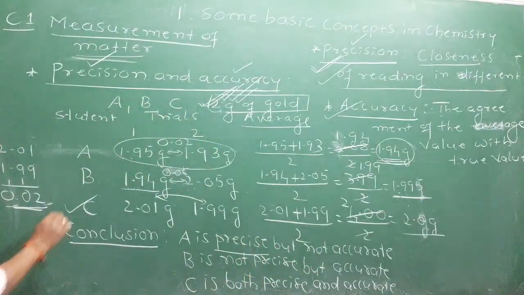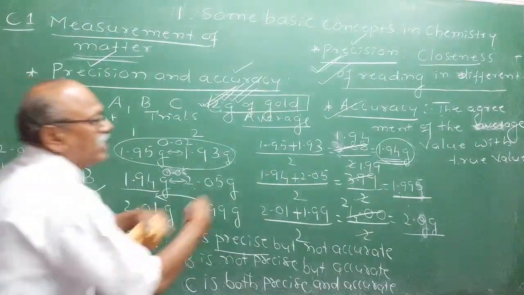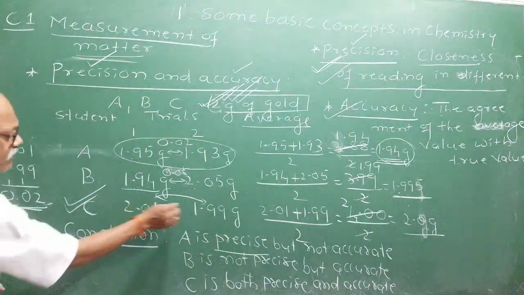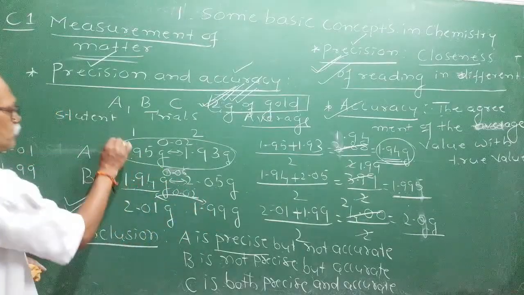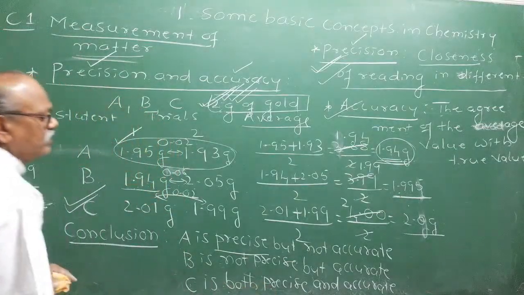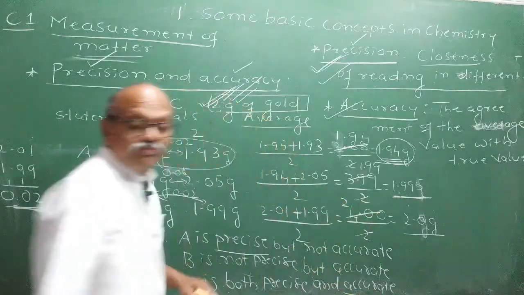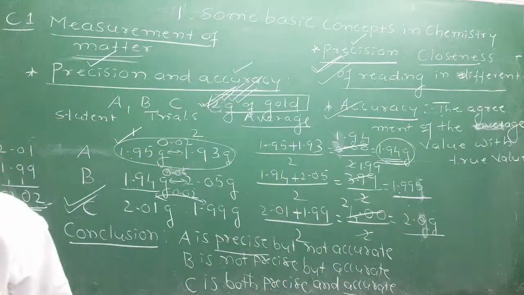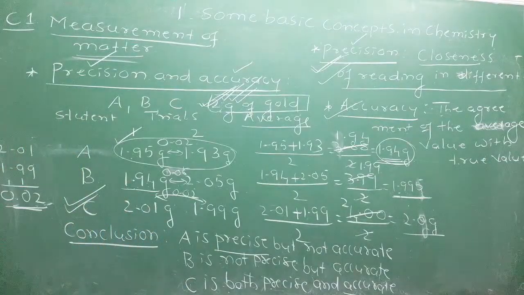And the best student is the one whose readings are precise as well as accurate. Observe. What is the difference between 2.0 and 1.99? It is 0.02. Like student A, means he is precise. And if you take the average reading, it is 2 gram. He is accurate also. I hope you understood what is the difference between precision and accuracy. I hope you got it. All of you understood this.